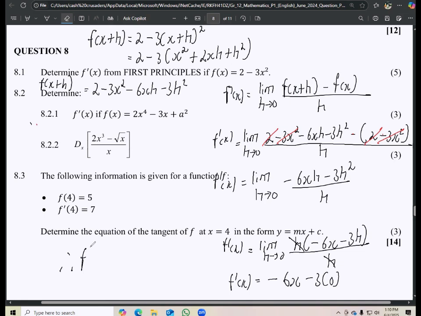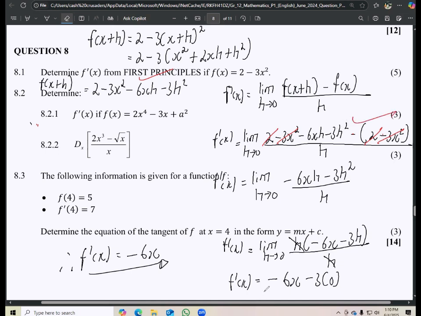Therefore, my f prime x is equal to negative 6x. So there we go, that's your first principle, 5 marks just like that. So where do you get the marks? There is a mark for a correct expression for f of x plus h. Then substituting here is a mark.